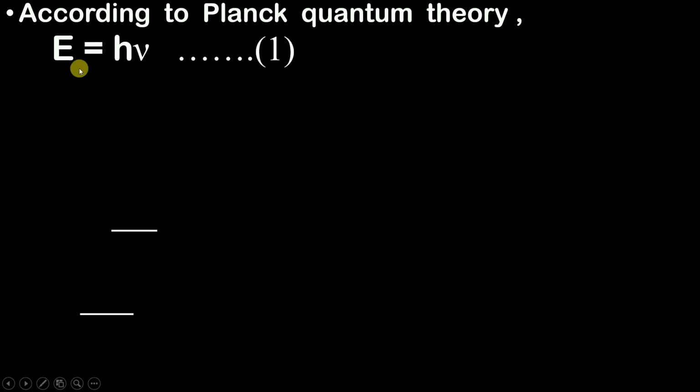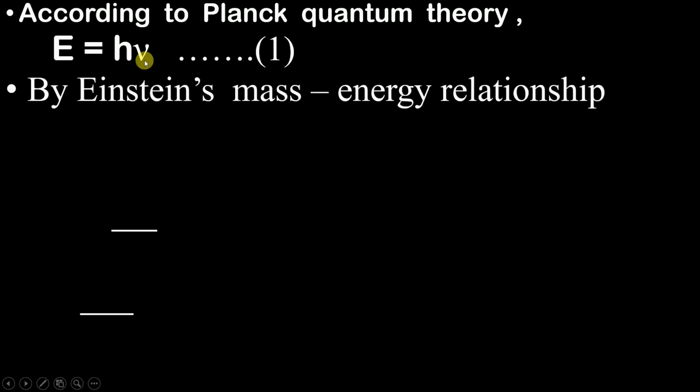And what is this E? E is nothing but the energy of a photon. And this h is nothing but your Planck's constant, and this mu is nothing but the frequency of light. Okay, and by Einstein's mass-energy relationship, we all know that energy is equal to mc square, where m is nothing but the mass of the photon and c is the speed of light.